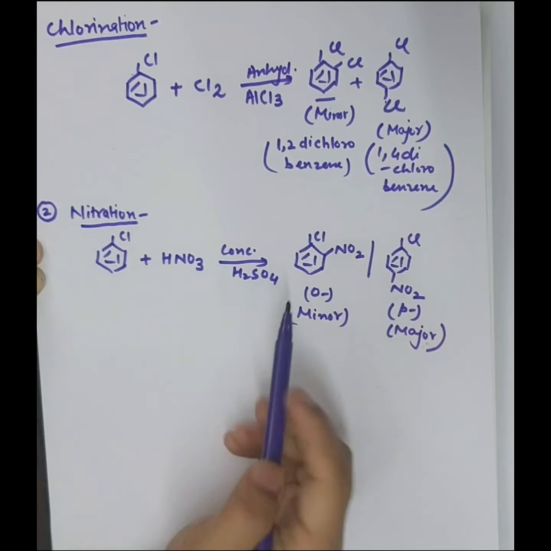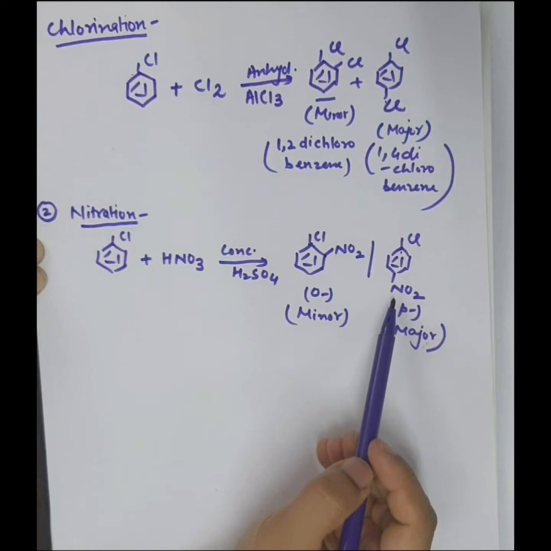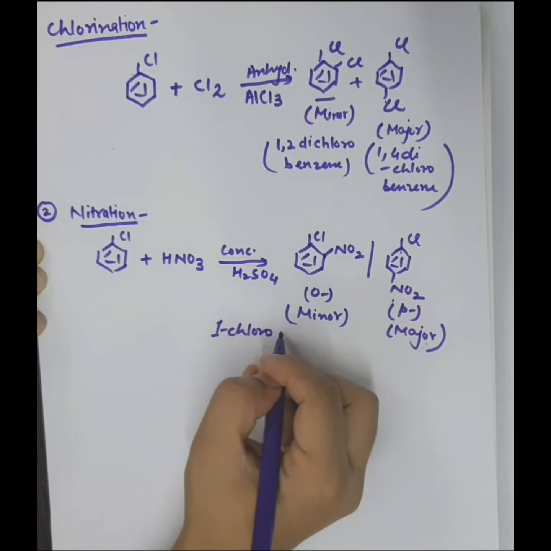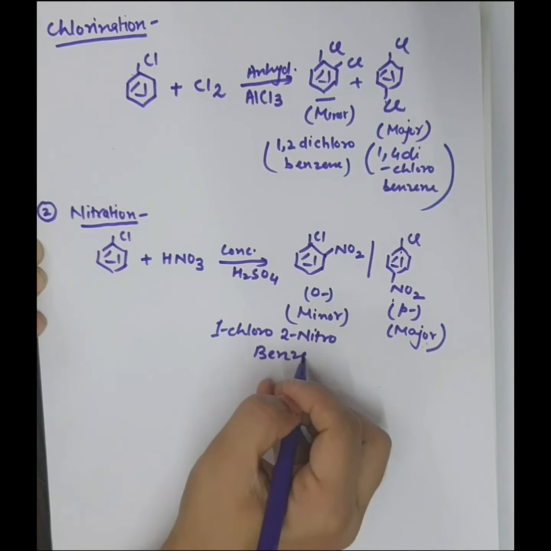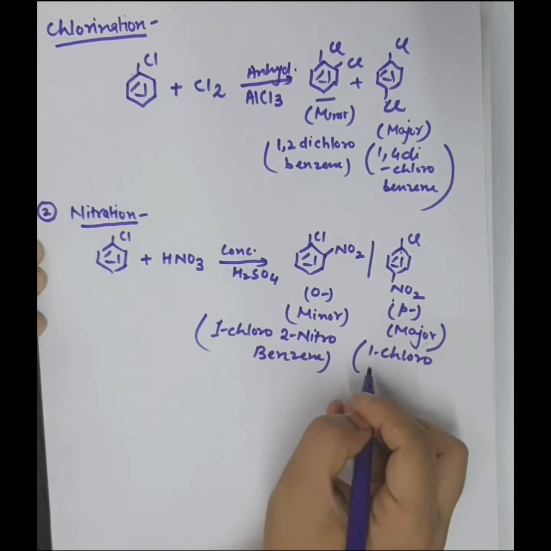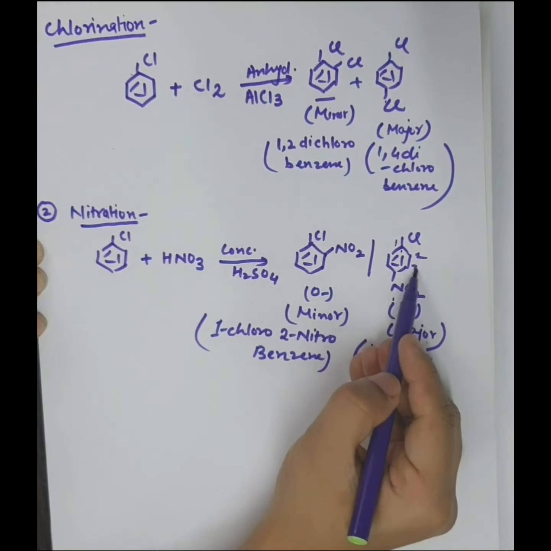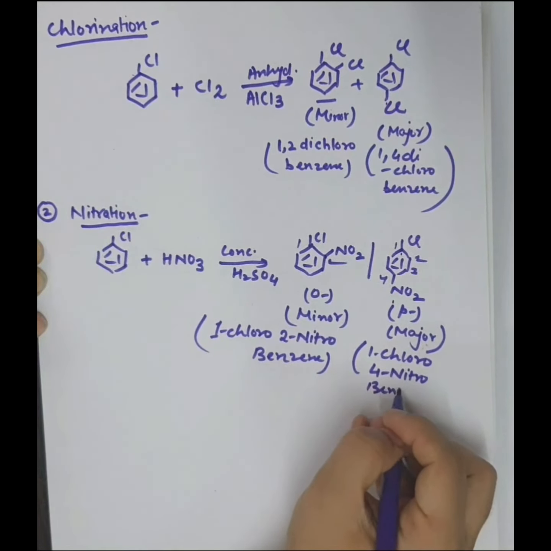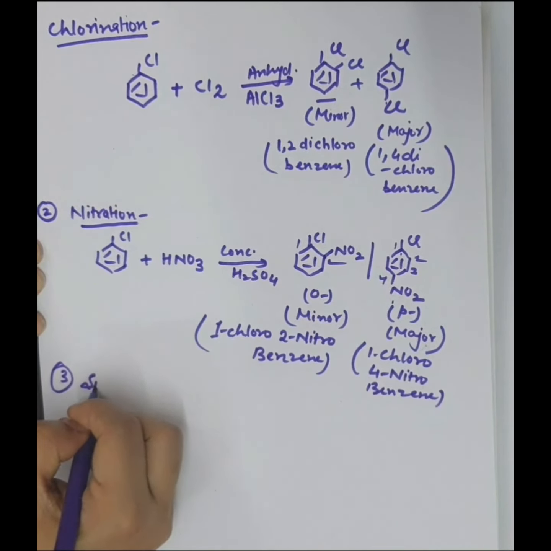What will be their IUPAC names? 1-chloro-2-nitrobenzene and 1-chloro-4-nitrobenzene. This is 1-chloro-2-nitrobenzene, and this is 1-chloro-4-nitrobenzene.